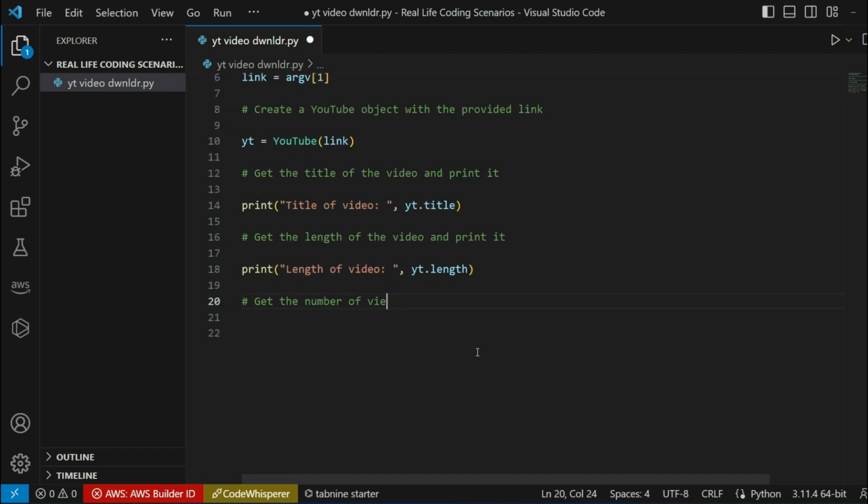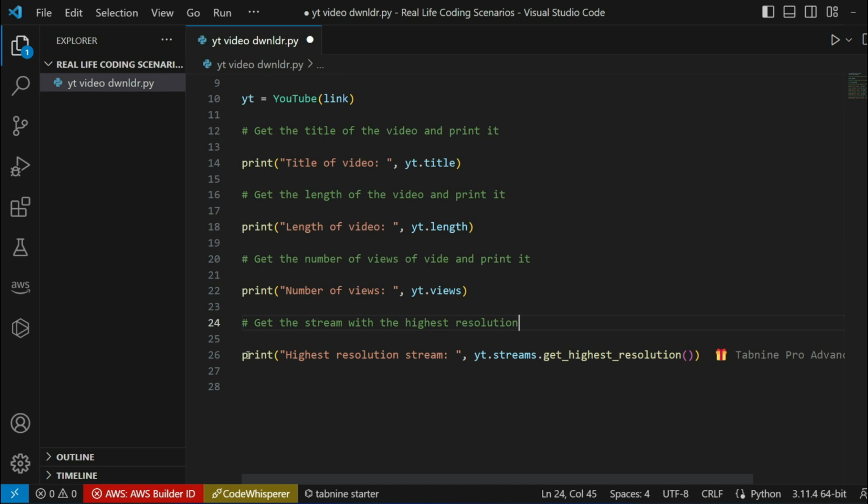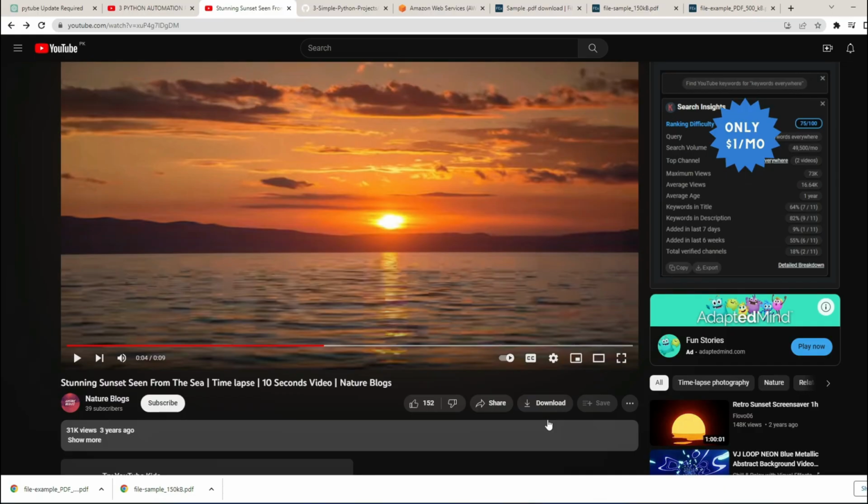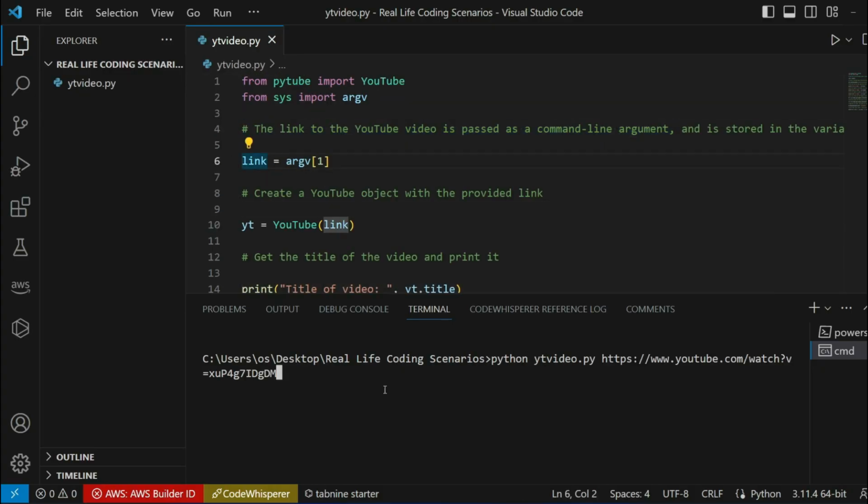Our third comment is going to be: get the title of the video and print it. Fourth is going to be: get the length of the video and print it. And it's providing really efficient and really accurate auto-complete suggestions. After completing all the comments and providing the link, it's going to save. So I'm going to save my output path into the YT folder.